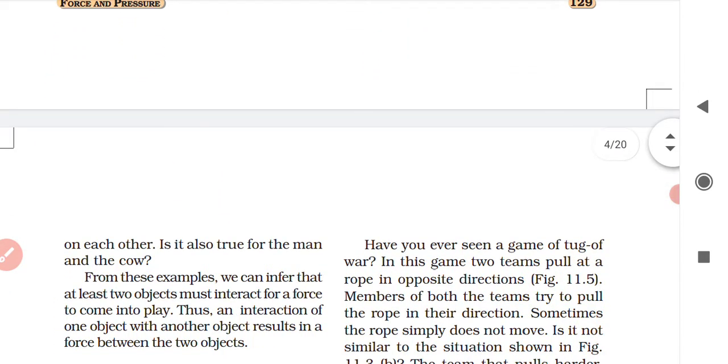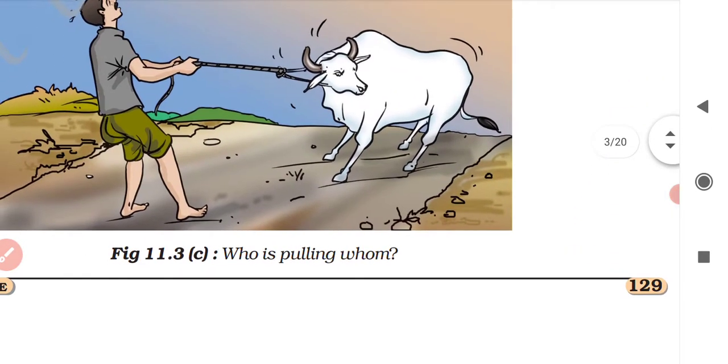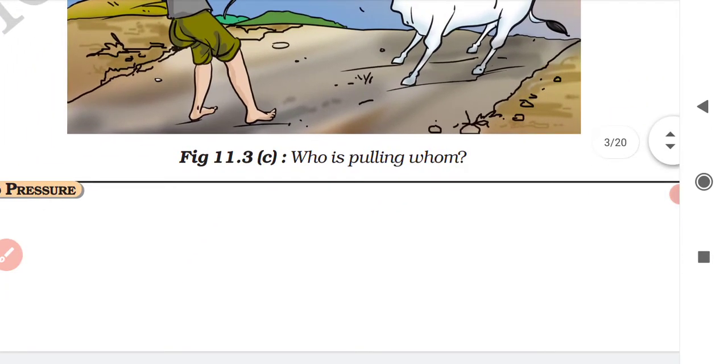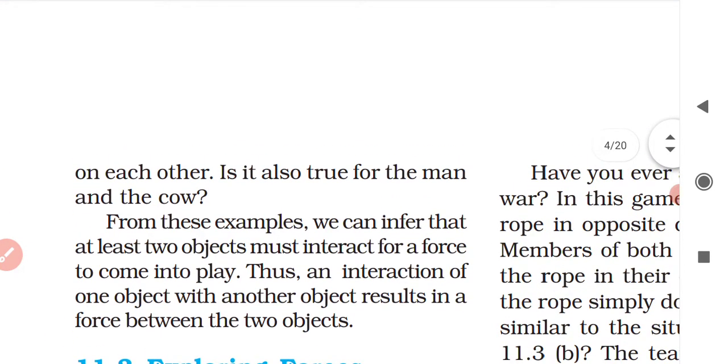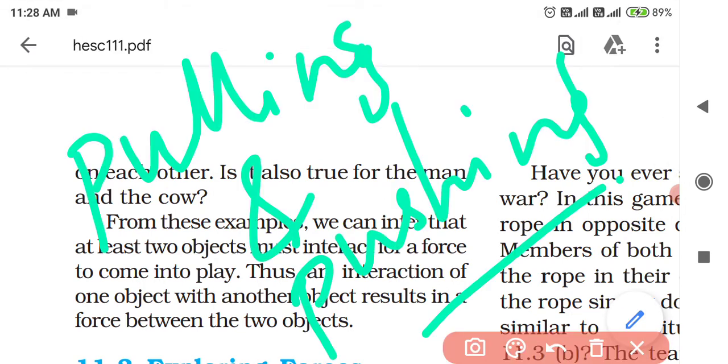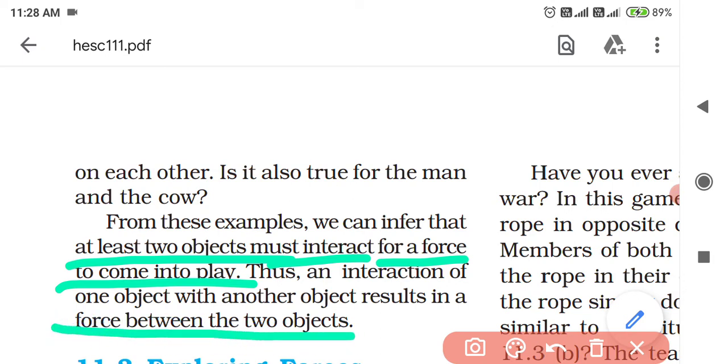The girls in the two situations shown here are applying force on each other. Is it also true for the man and the cow? Yes, the man is pulling the cow and the cow is also pulling the man. So there is a force interacting between them, right? From these examples we can infer that at least two objects must interact for a force to come into play, so that there will be an interaction of one object with another object, which results in a force between the two objects. Clear?